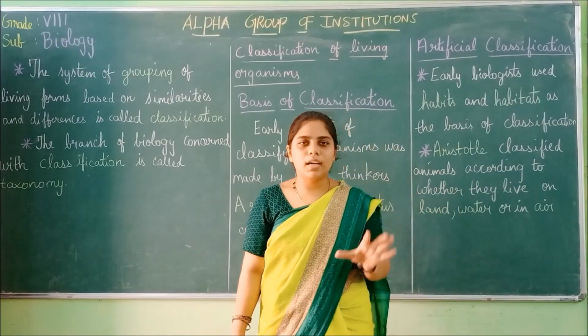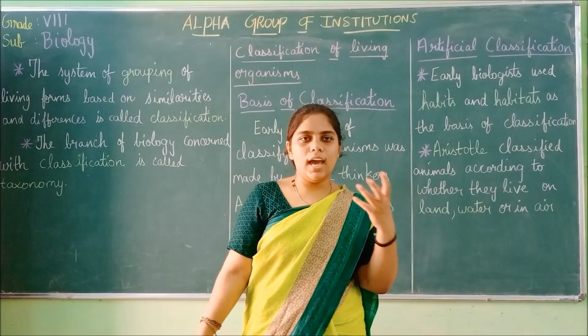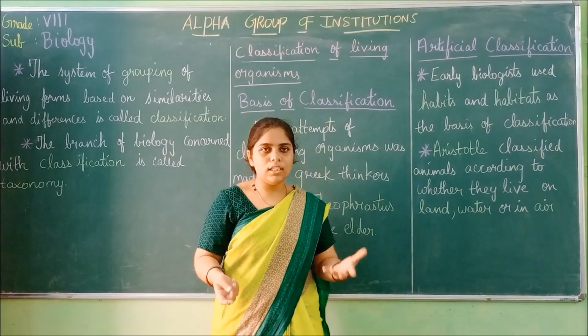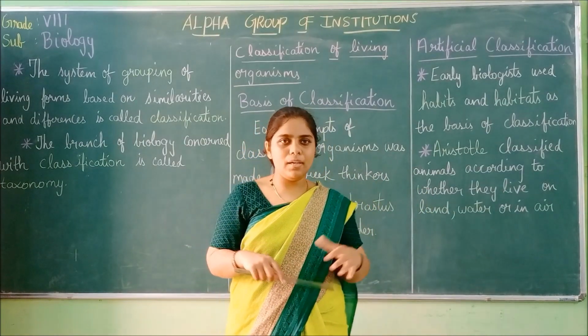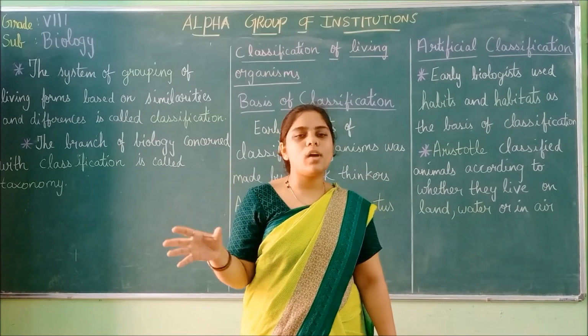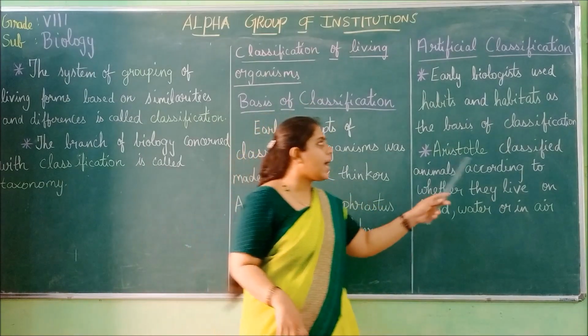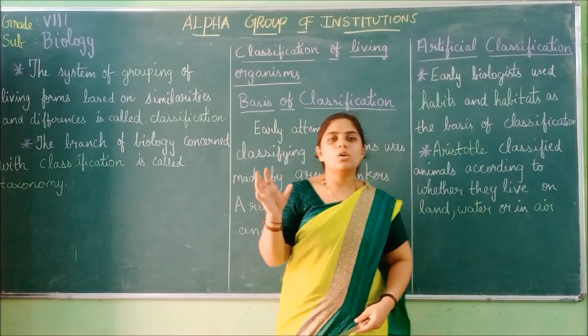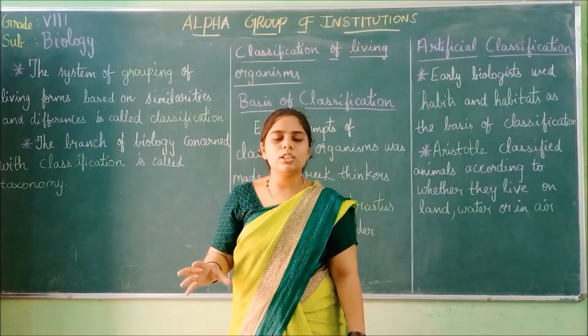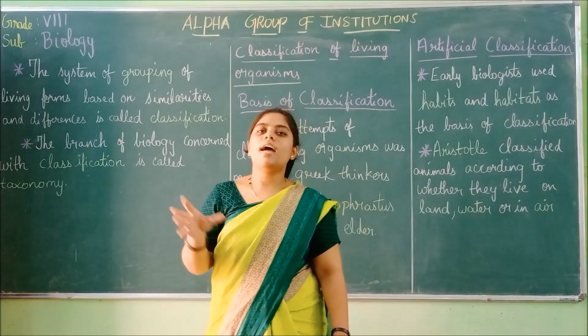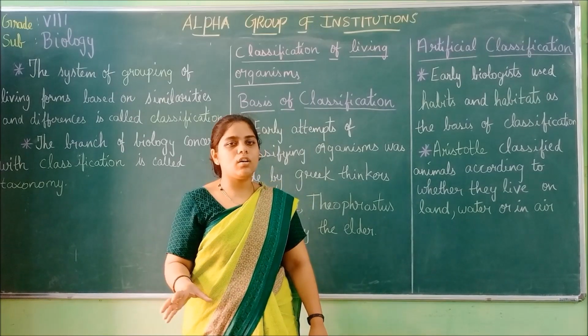So what these biologists did, they took the habits, how they eat, how they behave, and the places where they live. That is always called habitats. So they took only these two criteria and they classified all the organisms.